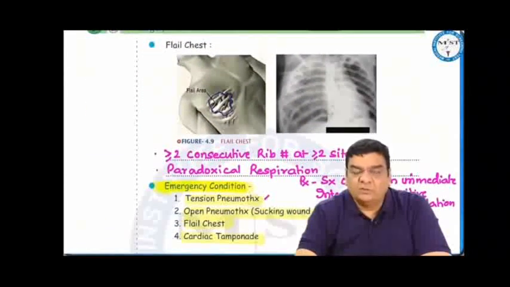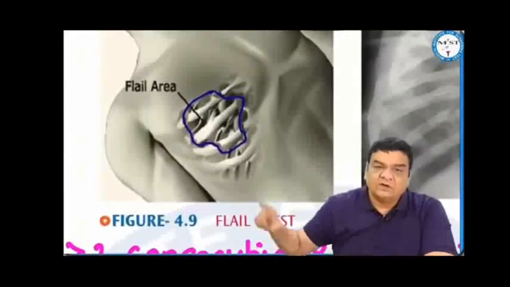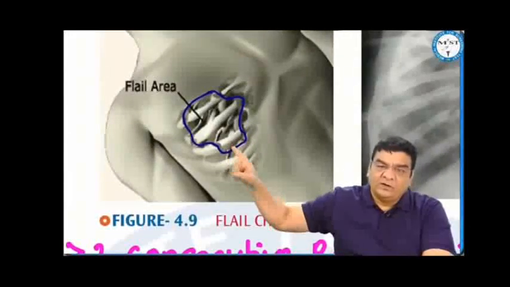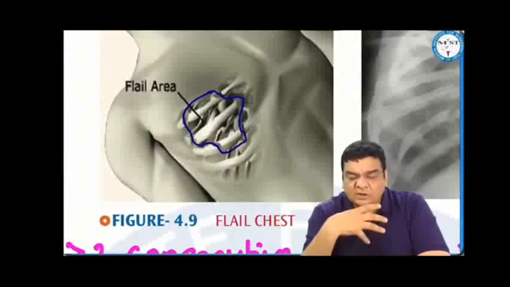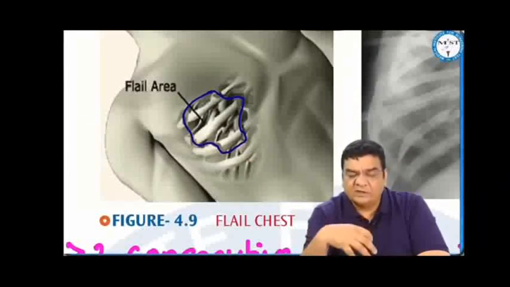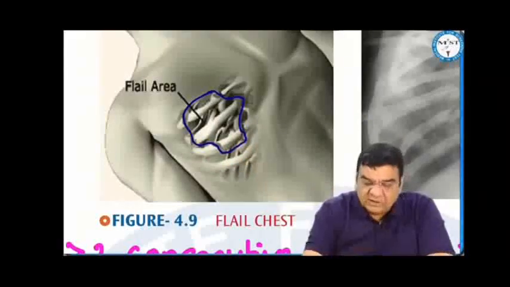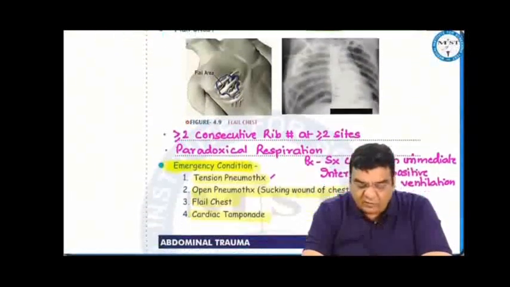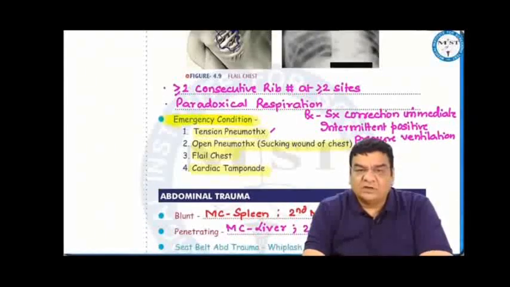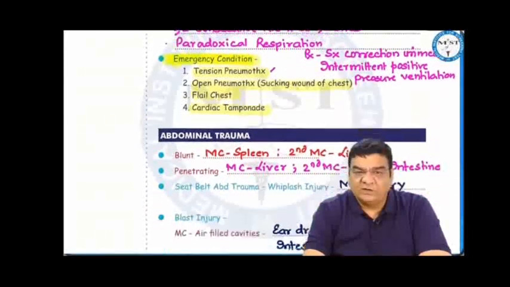Flail chest is fracture of 2 or more consecutive ribs at 2 or more sites, and this flail segment shows paradoxical respiration. That means opposite movement. Normally during inspiration, the lungs move out, the rib cage also moves out, but in flail chest, during inspiration, the lungs move out, but this flail segment will move inside, which can cause serious injury to the lungs. So this is also a real surgical emergency where we have to do immediate operative correction. So emergency conditions include tension pneumothorax, open pneumothorax, flail chest, and cardiac tamponade.